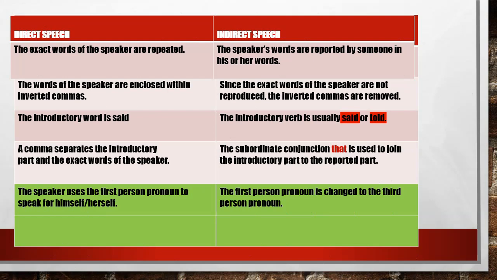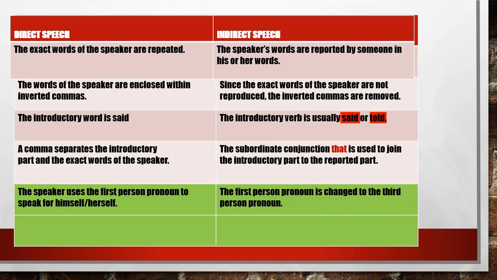Okay, that is indirectly, and the part is called reported speech or indirect speech. Both are the same thing. Now, the words of the speaker are enclosed within inverted commas. This is one of the features which we have seen now. And then again, since the exact words of the speakers are not reproduced, the inverted commas are removed. Fine.